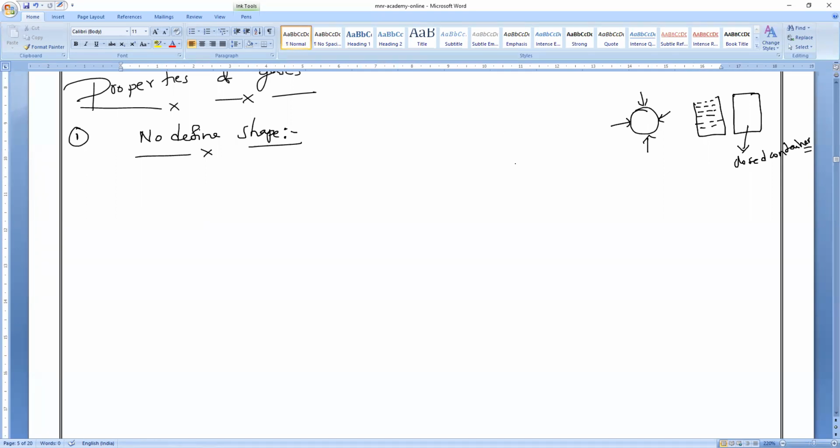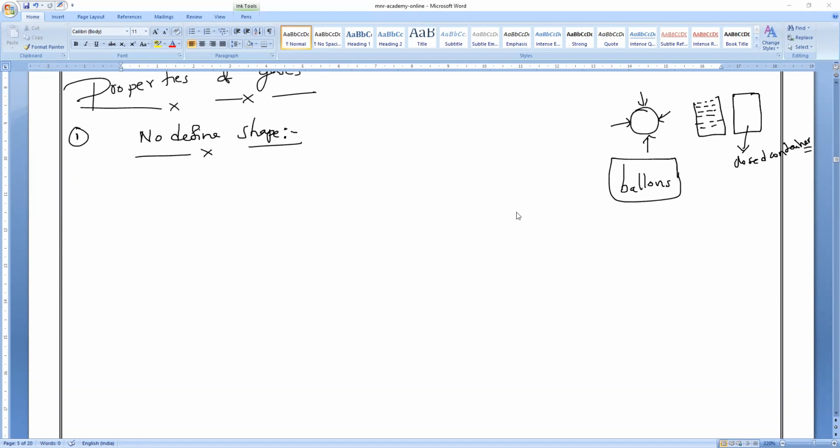Sir, can you tell me, there is no definite shape? Then what is the example? Now, if I blow air into different balloons, you might have noticed that different inflated balloons do not have the same shape. They will have different shapes. Is it right or wrong? All of you understood? Clear or not? Please respond.